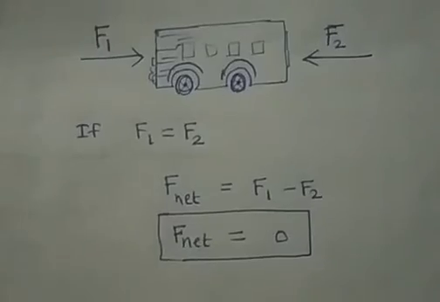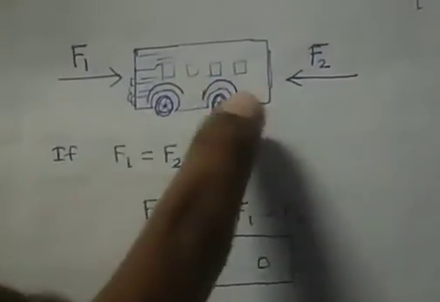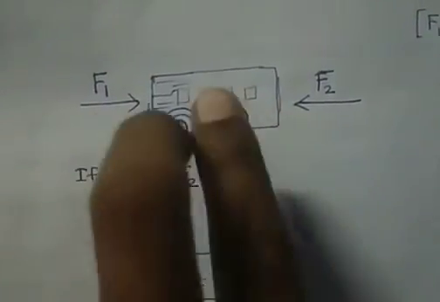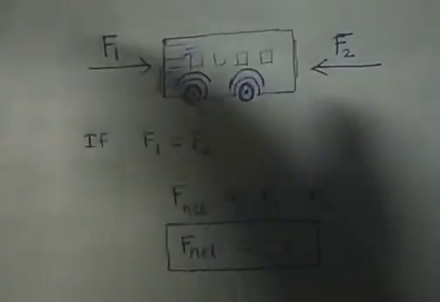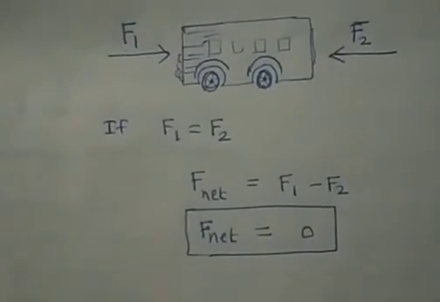What is the meaning of this 0 force here? It means that by applying two forces on one object in opposite directions with the same magnitude, the object will never move. It will never move in any direction. Hence we are getting the total force as 0.